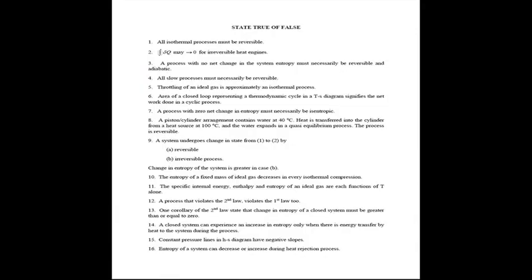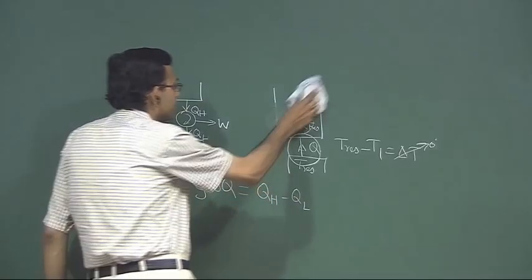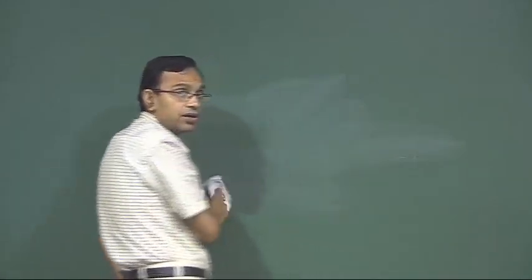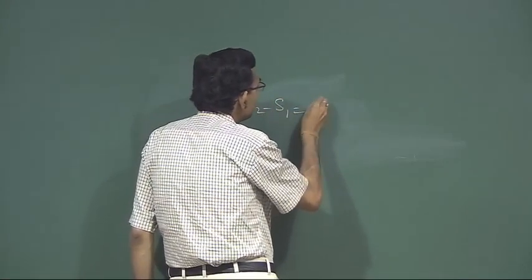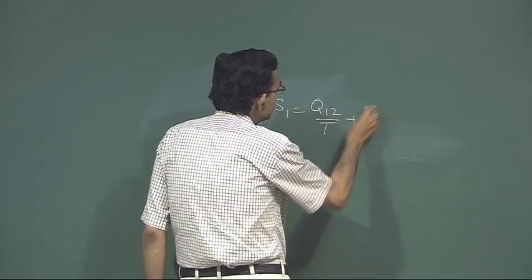The third question is: a process with no net change in the system entropy must necessarily be reversible and adiabatic. Let us write the expression for change in entropy of the system, S2 minus S1 is equal to Q12 by T plus S gen.